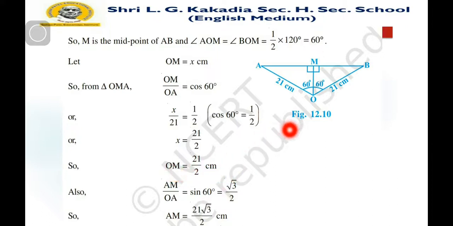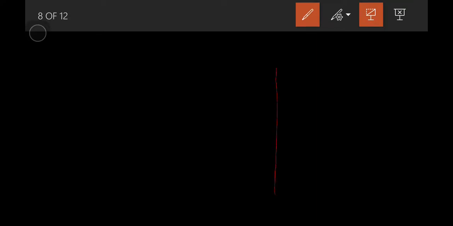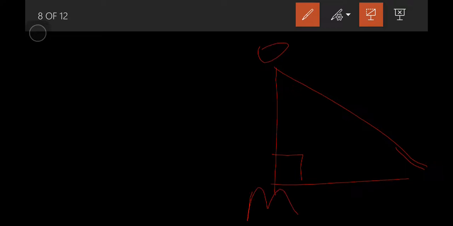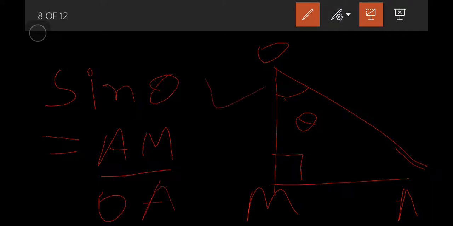As well, we want to find AM, and the formula of sin theta is the opposite side to theta, that is AM, divided by the hypotenuse OA.